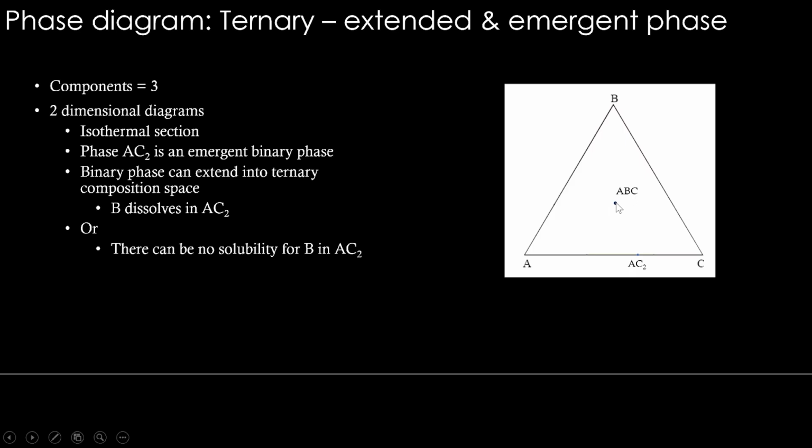In that you will see a phase in the exact middle of the diagram. That's called the TiNiSn phase. So that phase can be considered an emergent ternary phase, which appears only when these three elements join in this ratio. It may have an entirely different crystal structure as well. That's about the extended and emergent phases.